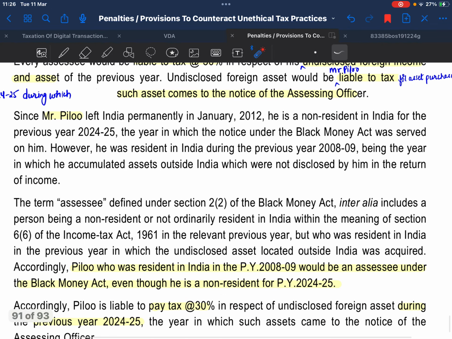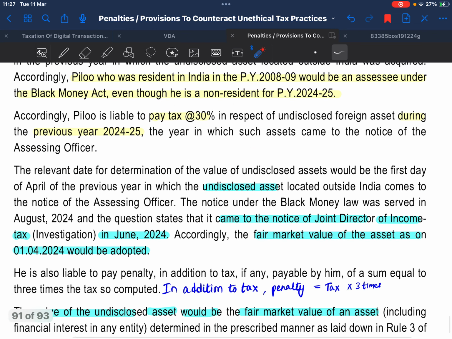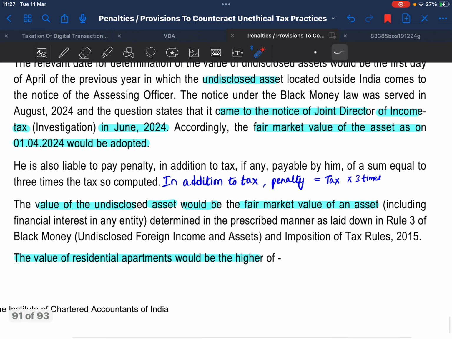Mr. Pilo, who was resident in India in the previous year 2008-9, would be assessed under the Black Money Act even though he was a non-resident in previous year 24-25. He pays tax at 30% during the previous year 24-25. The undisclosed asset came to the notice of the Joint Director of Income Tax Investigation in June 2024. The fair market value of the asset as on 1/4/2024 would be adopted. In addition to tax paid, the penalty is equal to tax into 3 times.